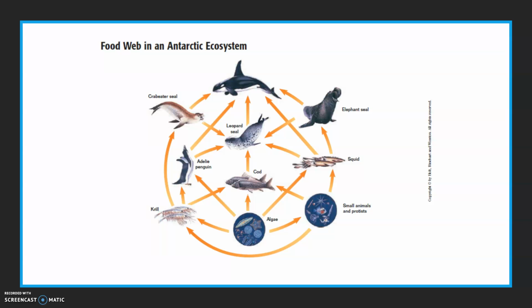This is an example of an Antarctic food web. We can see that the krill are consuming both algae and protists. This makes them omnivores instead of herbivores. We see that squid eat algae, small animals, and protists. This makes the squid both a primary and secondary consumer. The orca is a tertiary consumer if it eats the squid, but a quaternary consumer if it eats the elephant seal.